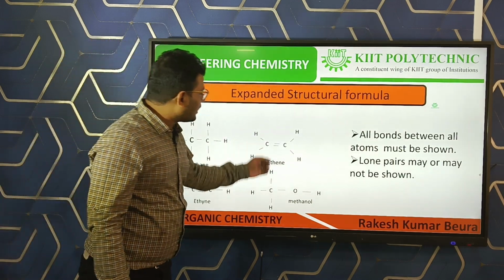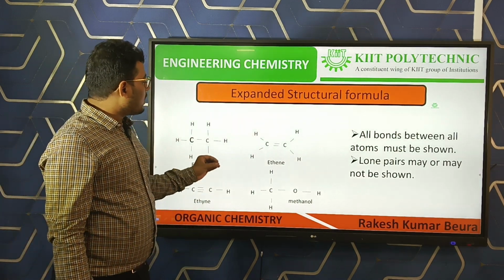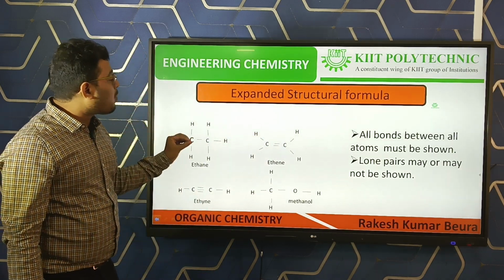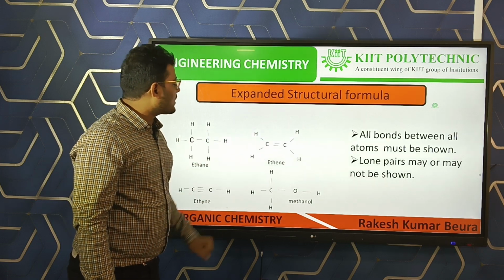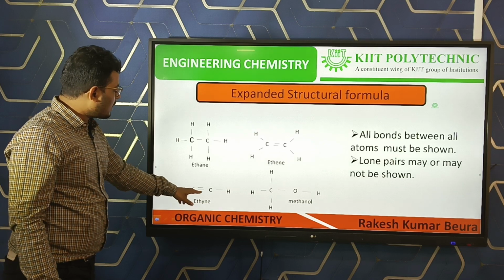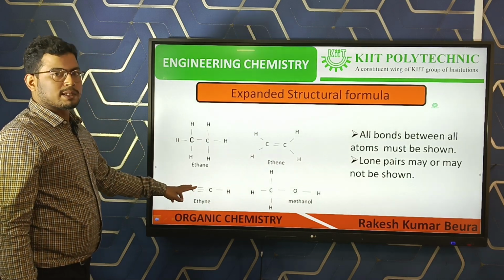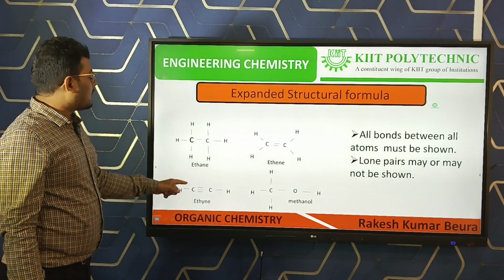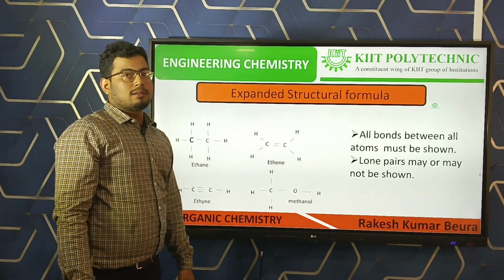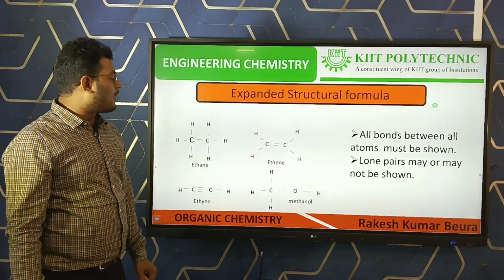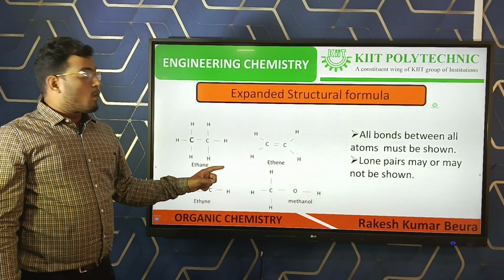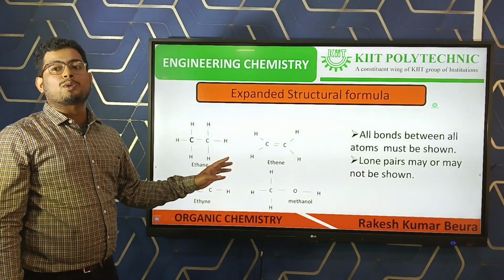Another molecule is ethene. In ethene there are also 2 carbon and 4 hydrogen, and all the bonds between them are also represented here. Another example is ethyne. In ethyne there are also 2 carbon and 2 hydrogen, and all the bonds between them are also shown here. Another example is methanol. Methanol is an alcohol.